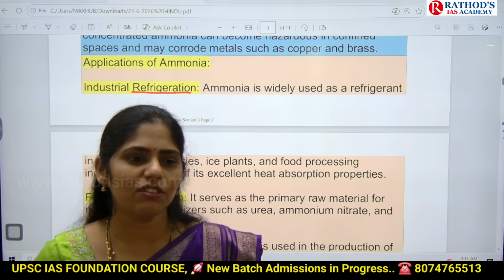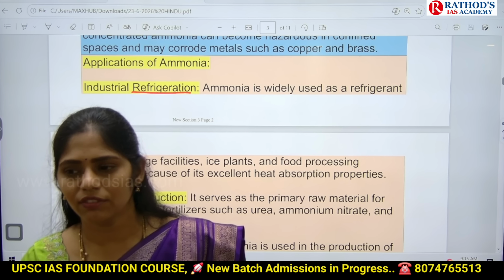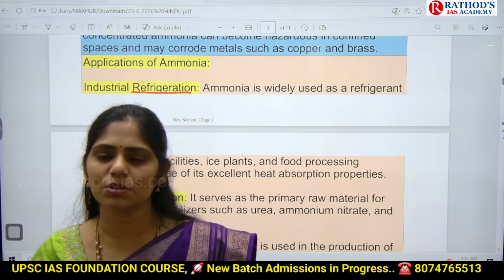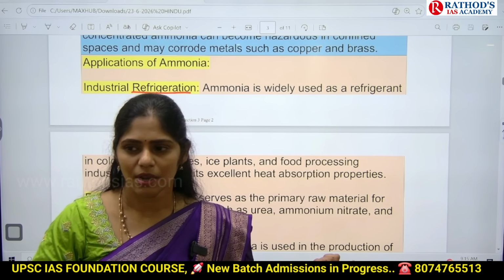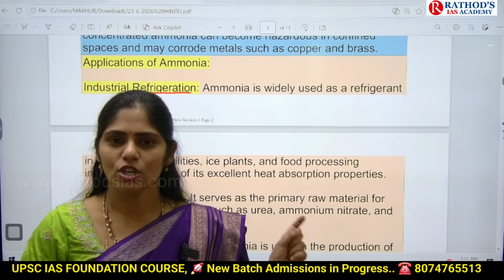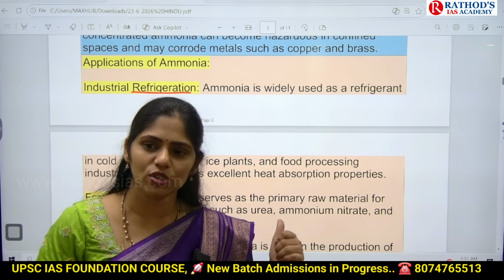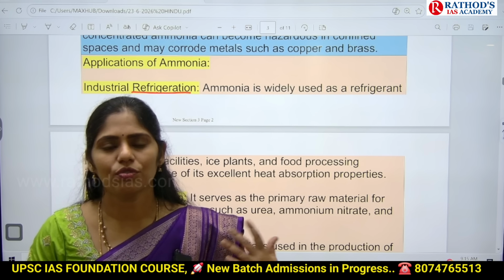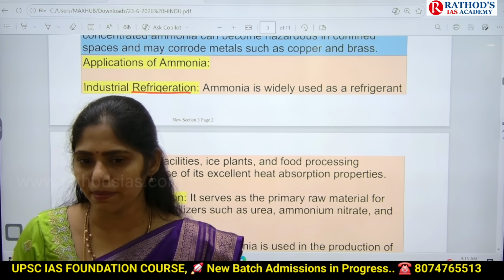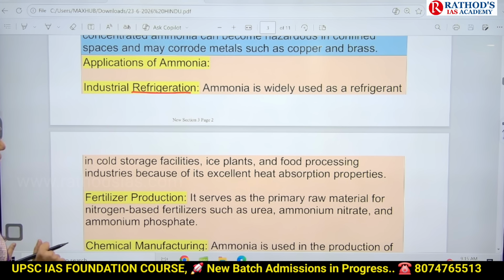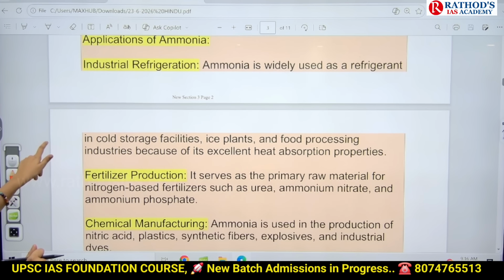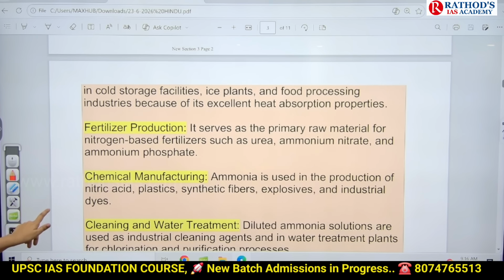As you know, the seafood are very perishable. That means they can be spoiled within 2 to 3 days. If you want to store them, for sure we have to maintain sub-zero temperature. So especially the seafood industries will use this ammonia gas for maintaining very low temperature to store these fishes. Okay, and not only in seafood, but even in some food processing industries and ice plants also, they will be using this ammonia gas.